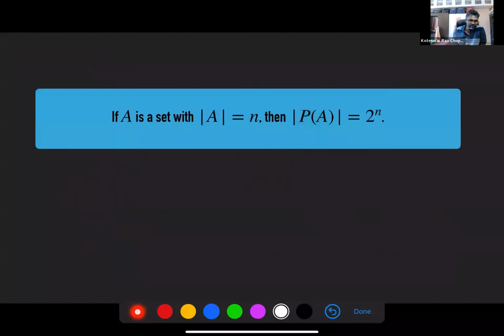So if A is a set with n elements in it, remember the absolute value vertical bars tell you how many elements are within a set. Then the number of elements in the power set will be 2 to the power n.